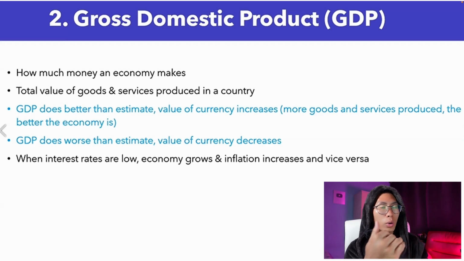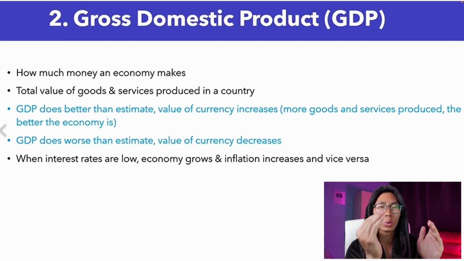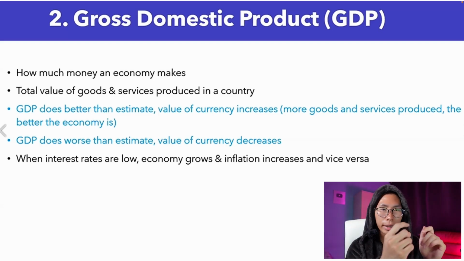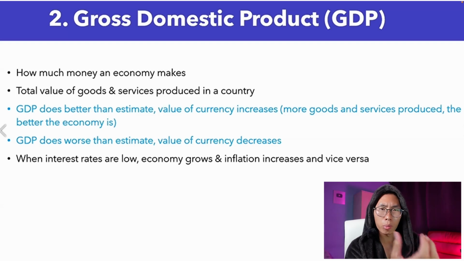So let's say the bank lends you 100K, but you have to return them 120K, right? So there's an interest on top of the money that you're borrowing. That's how banks earn money. So the interest rates I'm referring to right here is the bank loan interest rates. If the loan interest rates are low, what this means is that more people are going to start borrowing money from the bank because it's easier, it's cheaper to borrow money from the bank.